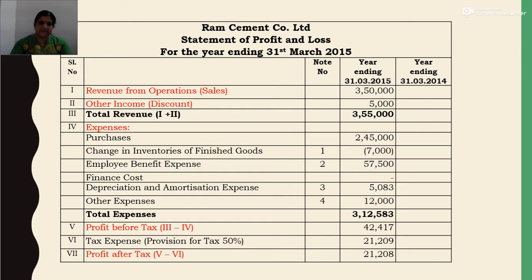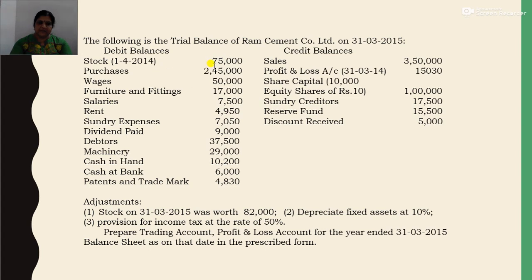Now we will see the opening inventory is 75,000 and the closing inventory is 82,000, that is stock. Opening stock is 75,000 and the closing stock is 82,000. So closing stock is more than opening stock by 7,000 rupees. So as the closing stock is more than the opening stock, that will be a negative value.